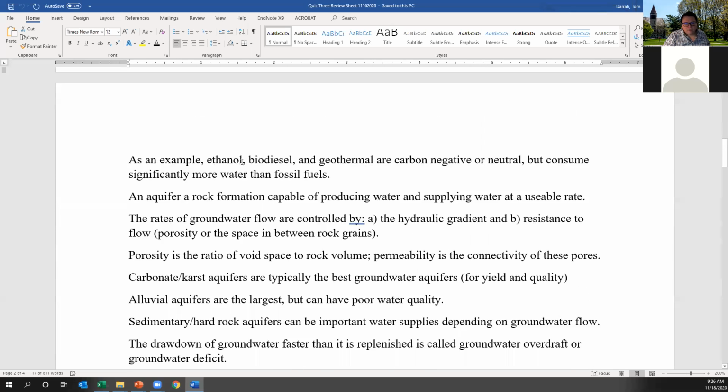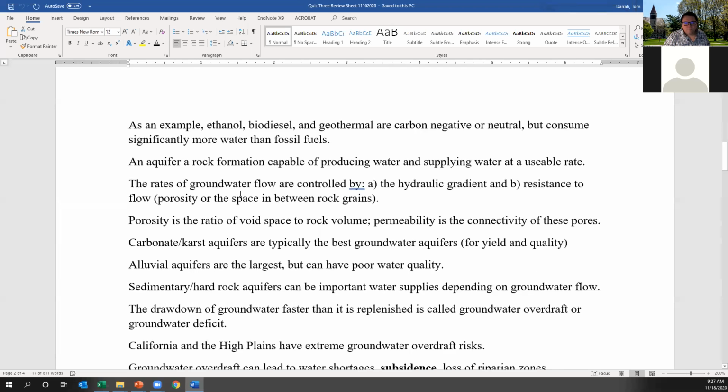As a good example of this, things like ethanol, biodiesel, or geothermal, which are some of the common carbon negative or carbon neutral sources of energy, and renewable sources of energy, are noted to consume significantly more volumes of water than fossil fuels, on the level of orders of magnitude more water consumed in these processes.